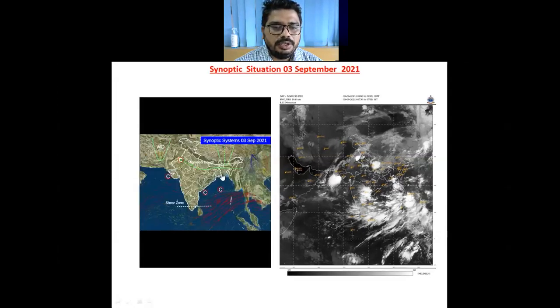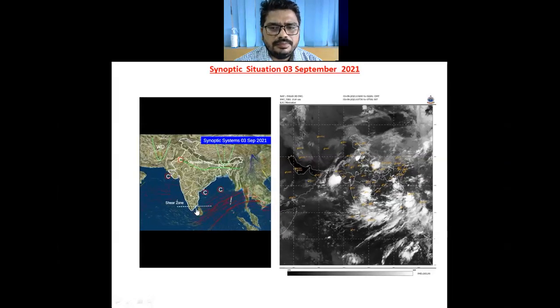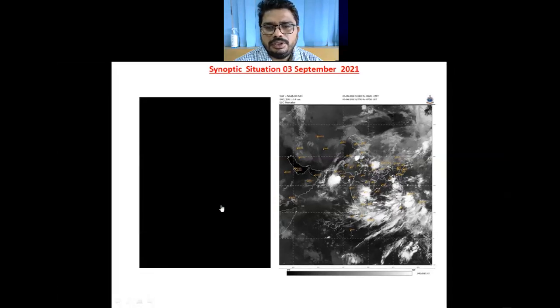Other than that, today we have seen a shear zone over southern peninsular India passing through around latitude 10-degree north in the middle tropospheric levels. So under the influence of these synoptic systems, our weather over different parts of the country will be regulated.